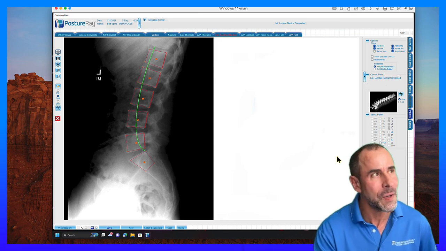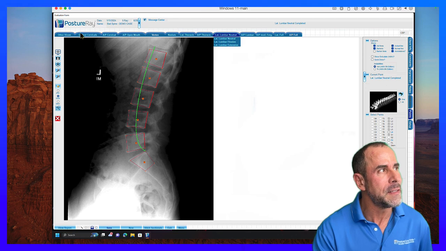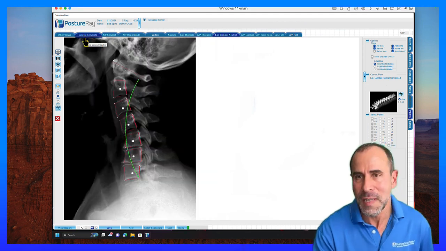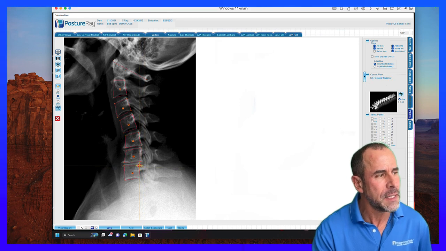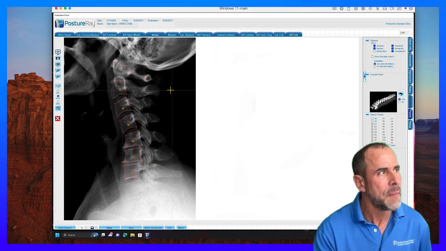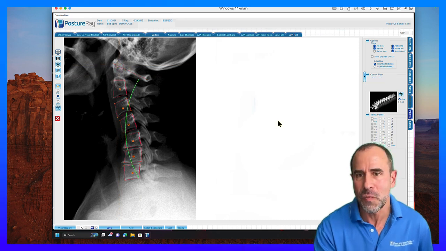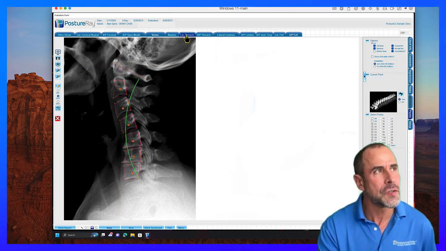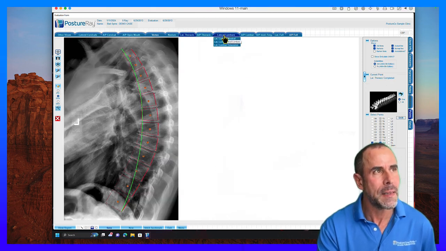I certainly think so. On this now, you as the doctor, you're going to go in and double check your work, just like if your CA did this. You're going to treat this as a CA and say to yourself, I need to move this dot up just a little bit. I'm going to move this anterior tubercle down just a little bit. Move the ADI space up a little bit. This one's a really tough x-ray, so I'm happy that it did this well. So on that, just go ahead and double check the work. That looks great.